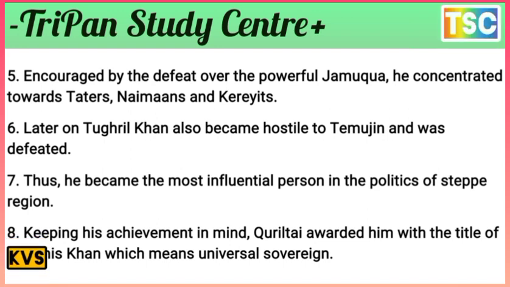Keeping his achievements in mind, the Kurultai awarded him the title of Genghis Khan, which means the universal ruler. So again, that's important.